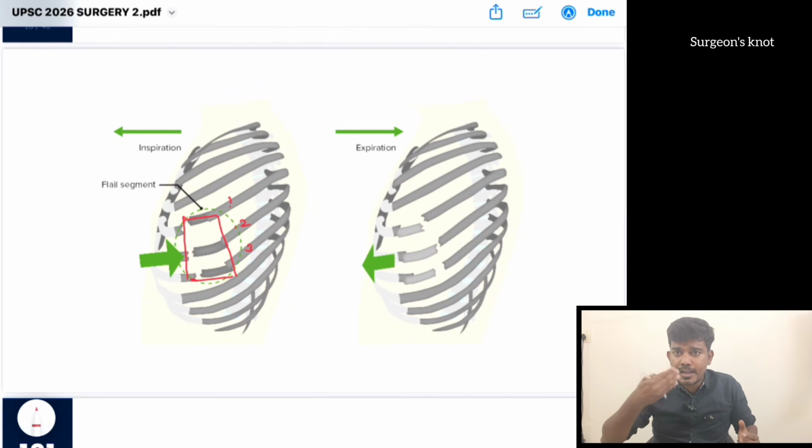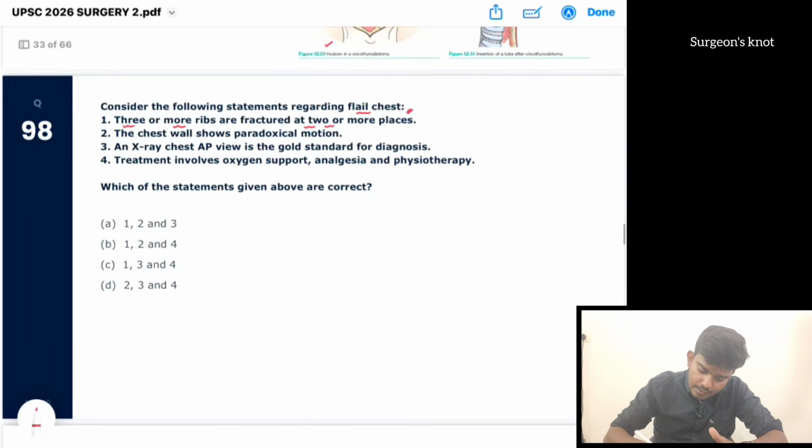So normally when the patient inspires, the rest of the chest goes outside, but this particular segment alone goes inside. Then when expiring, it goes outside. So it acts opposite to that of a normal rib. So paradoxical respiration is there. So number 2, the chest wall shows paradoxical motion. That is also a correct answer.